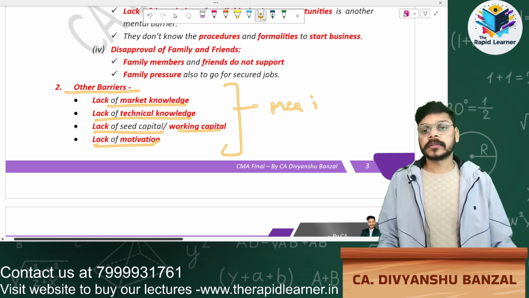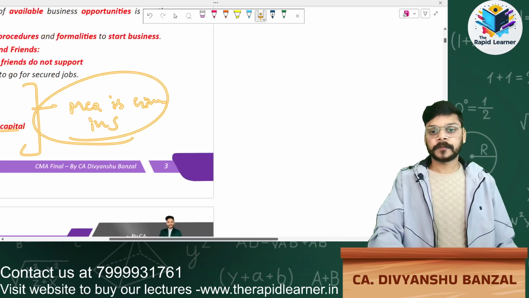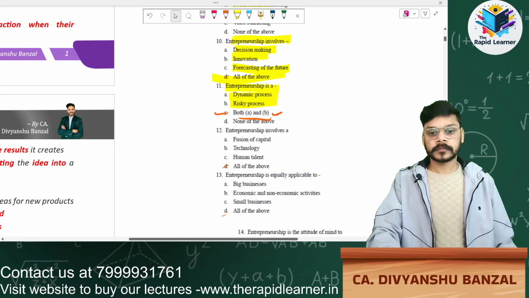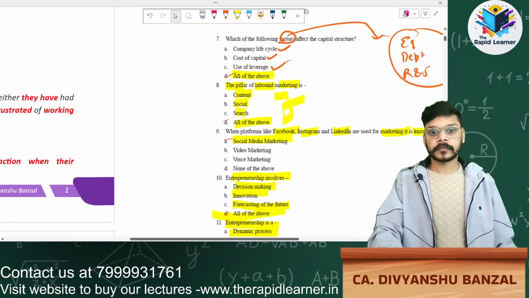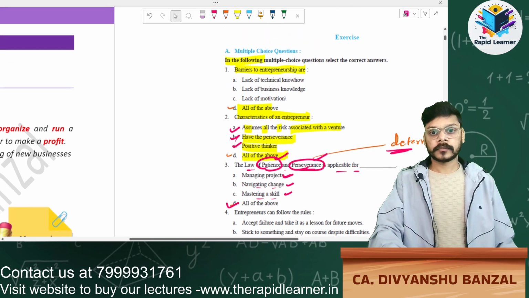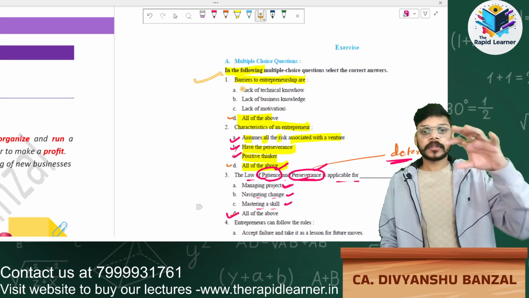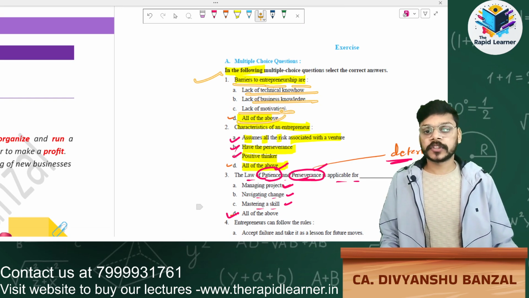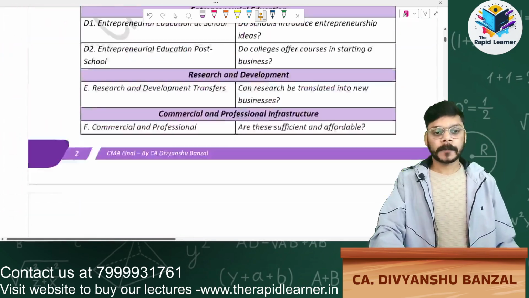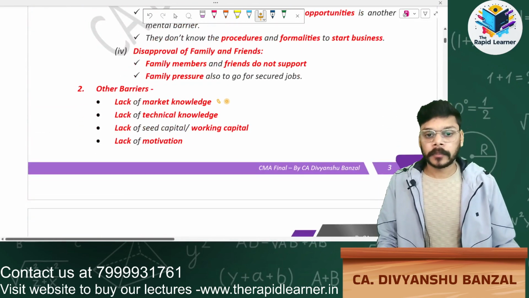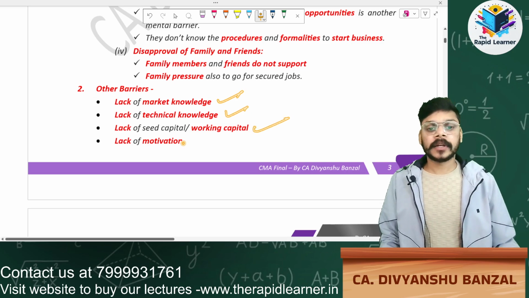MCQ is given in study material. Just 1 minute. MCQ is given regarding this. Okay, first MCQ is, just read this. Barrier to entrepreneurship is lack of technical knowledge, lack of business knowledge, lack of motivation. That means all of these. Just simple. Okay. Other barriers: lack of market knowledge, technical knowledge, working capital, and lack of motivation.